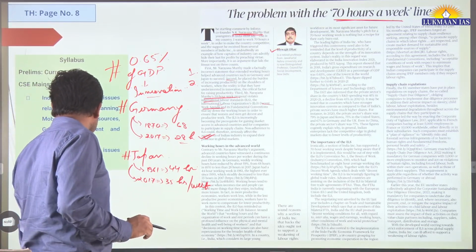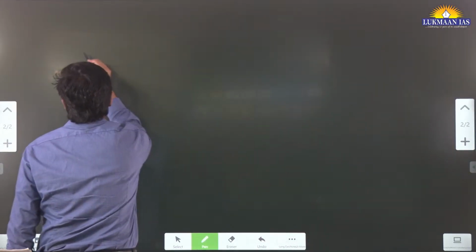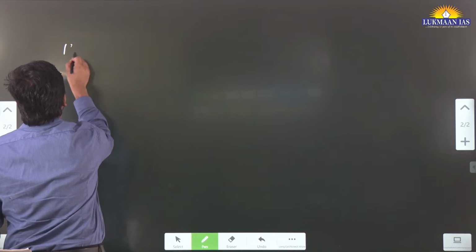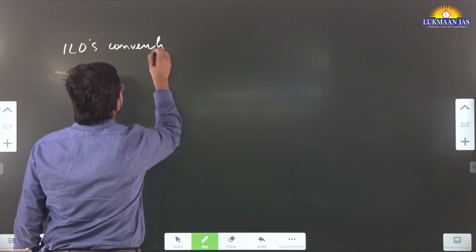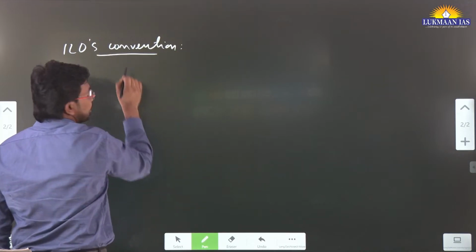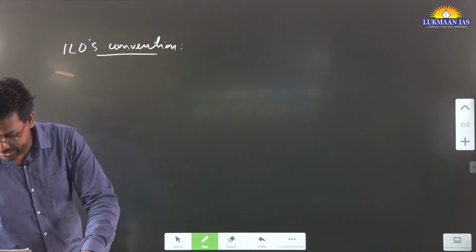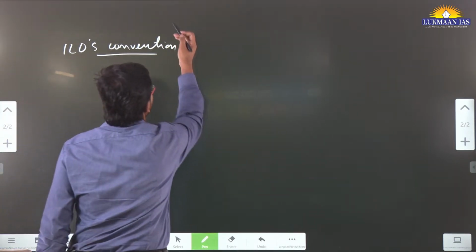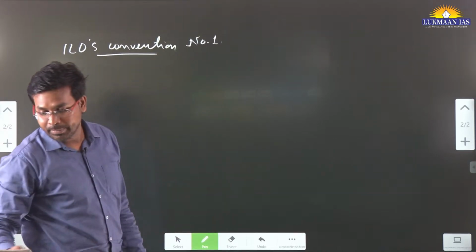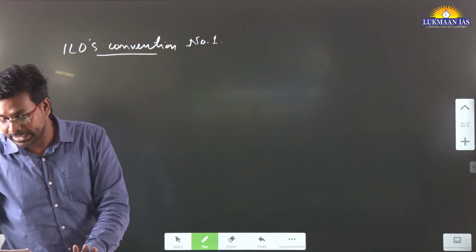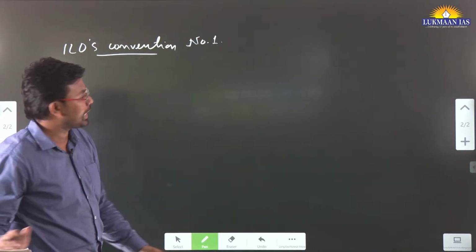We are going to discuss this, as there are some important points. We are going to discuss the first convention of the International Labor Organization, ILO Convention number 1, which says Hours of Work, Industry Convention 1919.